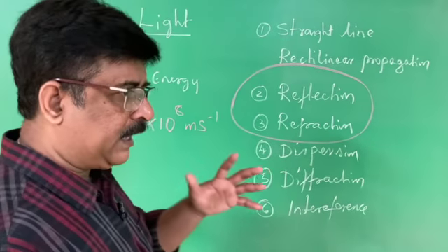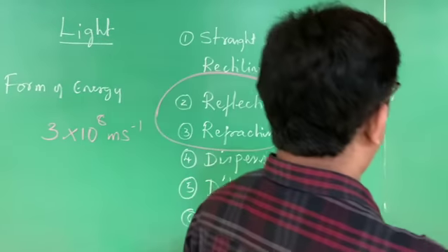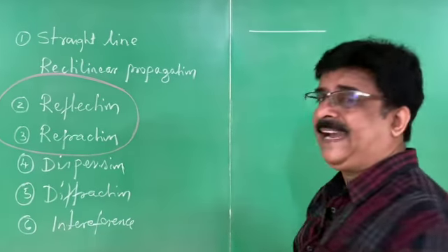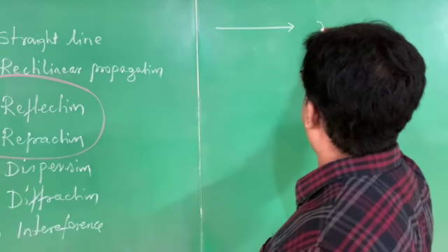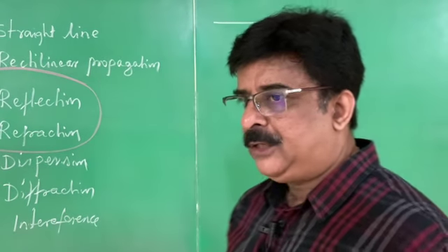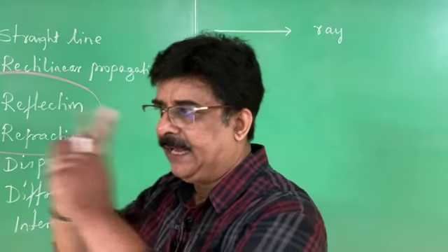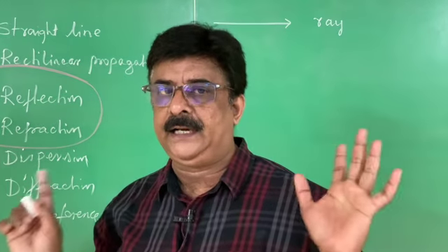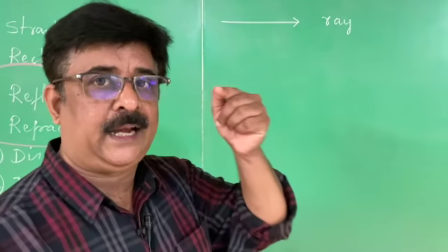Then, whenever we talk about light travelling in a straight line, for practical purposes, we write light in the form of a straight line. When I write like this, I call this a ray. Light ray. When I mention the word light ray, you have to write it in the form of a straight line with an arrow. The arrow shows the direction of propagation, and the straight line represents the propagation of light. Ray.